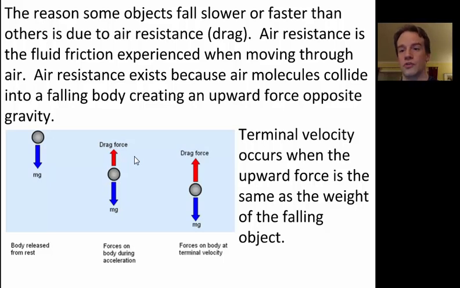Now, if things are falling for a while, they'll reach what's called a terminal velocity, and this is where the force of the friction of the air is equal to the force of the weight pulling down on the object. And so it stops accelerating and it travels at the same velocity, as indicated by these diagrams here.